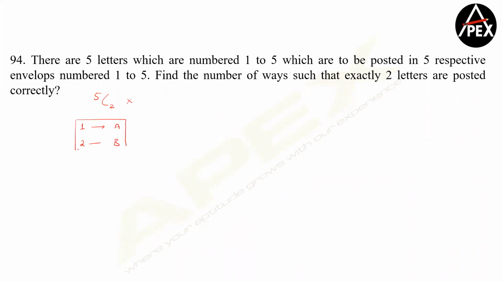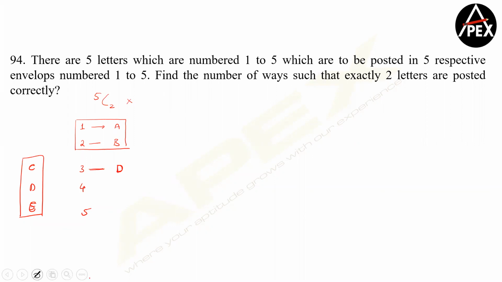Now I need to ensure that 3 is not going to C, 4 is not going to D, and 5 is not going to E. Now let's see how many cases can happen, and then I'll give you the formula also, but understand the method. So if 3 is not going to C, let me ensure that 3 is going to D.